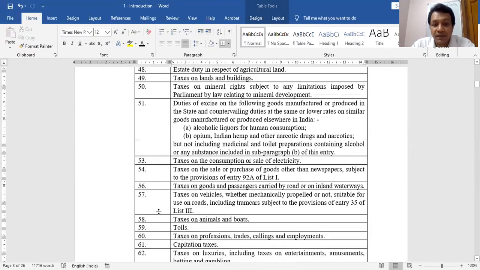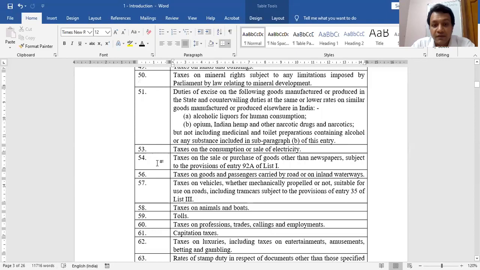Similarly, entry 54 of the State List says that for all intrastate sale or purchase of goods, the power is with the state. It is necessary to make the amendment now, because now for intra as well as inter, both the center as well as the state have the power to apply the tax, GST. That is why. I have given you only one example.